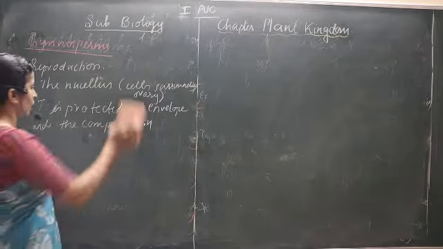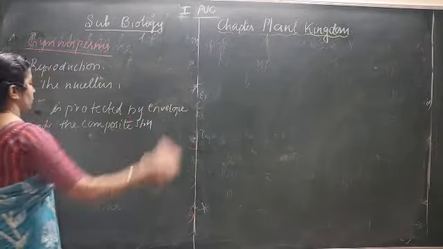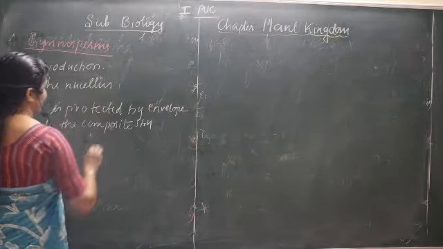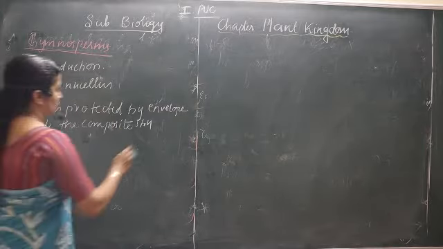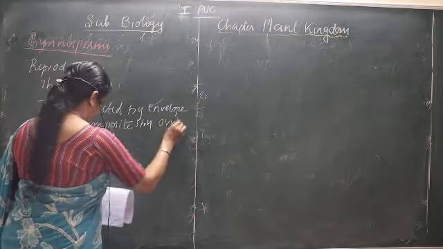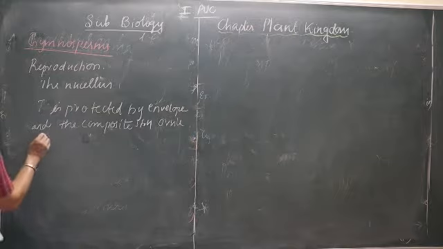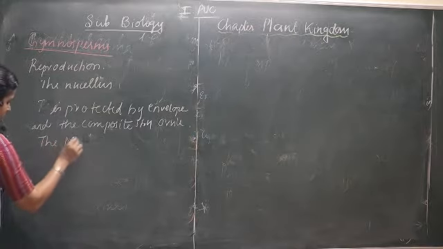You don't write this now. I'll tell you in the next class about that, in the angiosperm section. The nucellus is protected by envelopes, and that composite structure is called the ovule.